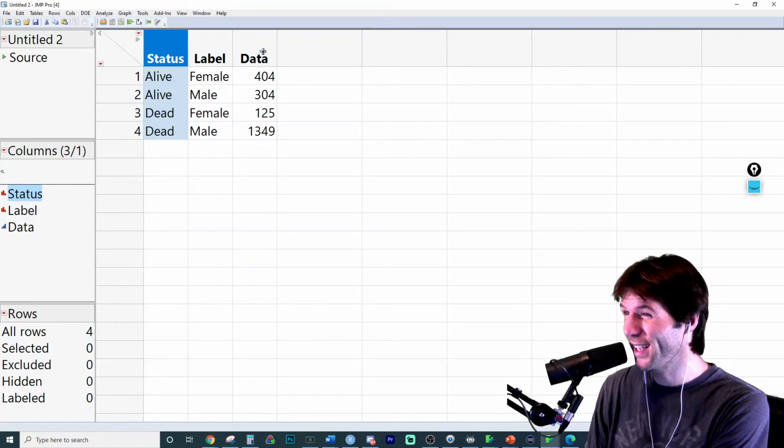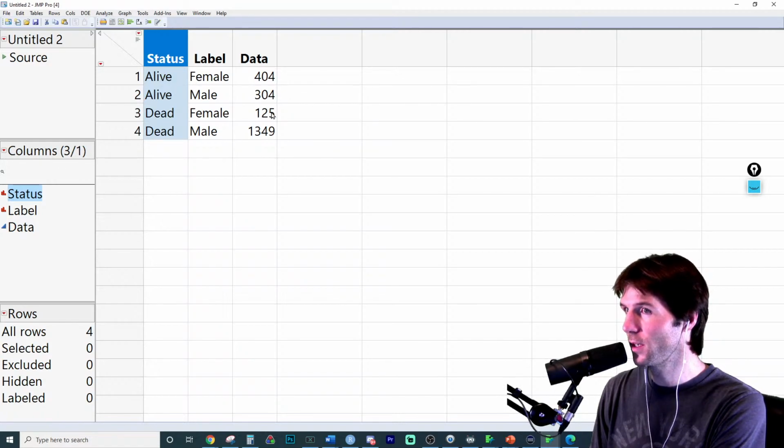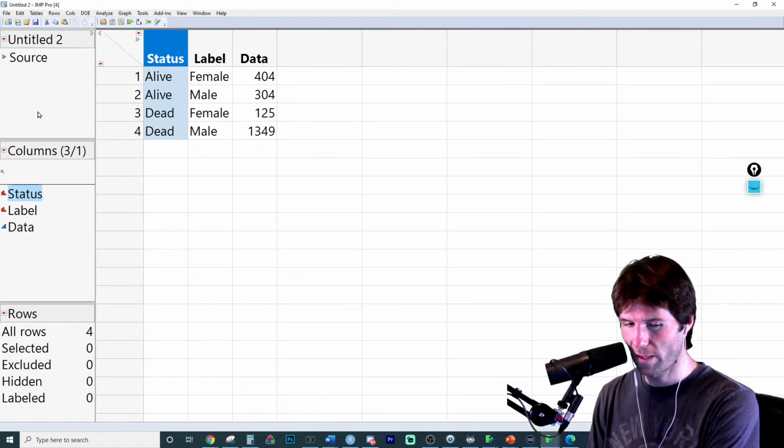If you can't get it in JMP, you could always type these in: alive, alive, dead, dead, female, male, and then put the numbers associated with those groups. As in, there were 404 females who lived, 304 males who lived, 125 females who died, and a lot more males who died. I think we're going to see an association right here.